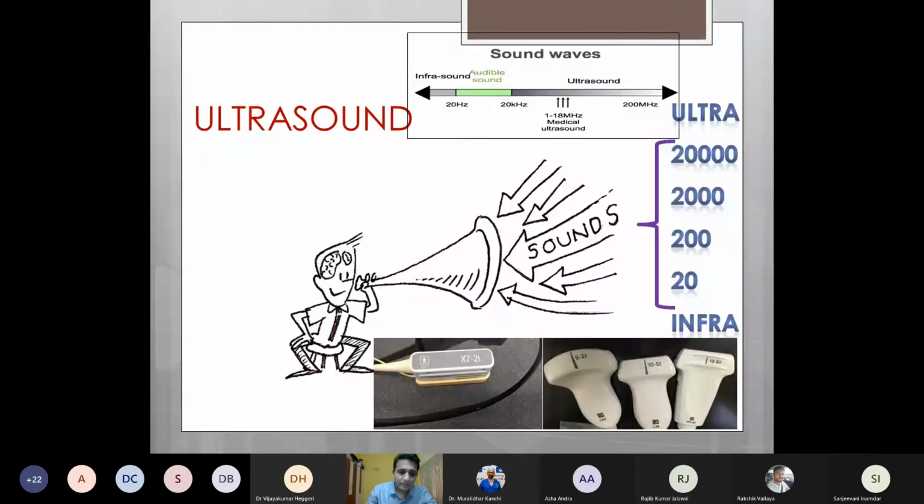So what exactly is ultrasound? Ultrasound waves are nothing but sound waves with a frequency higher than the normal audible range. A human ear can hear sound waves with frequencies from 20 to 20,000 hertz. So anything above this 20,000 hertz is known as ultrasound. In medical ultrasound, the frequencies usually used are from 1 to 18 megahertz, and this frequency is usually mentioned on the ultrasound transducer. In the case of transesophageal echo, it is usually around 2 to 7 or 2 to 8 megahertz.